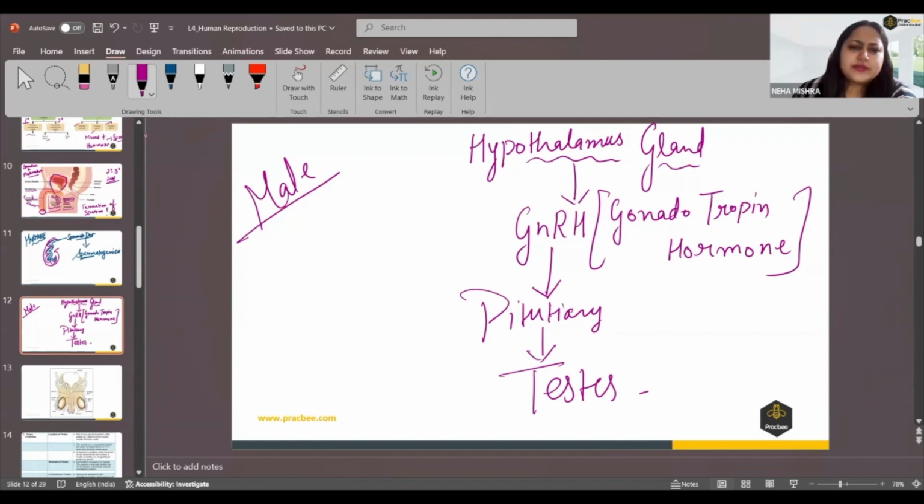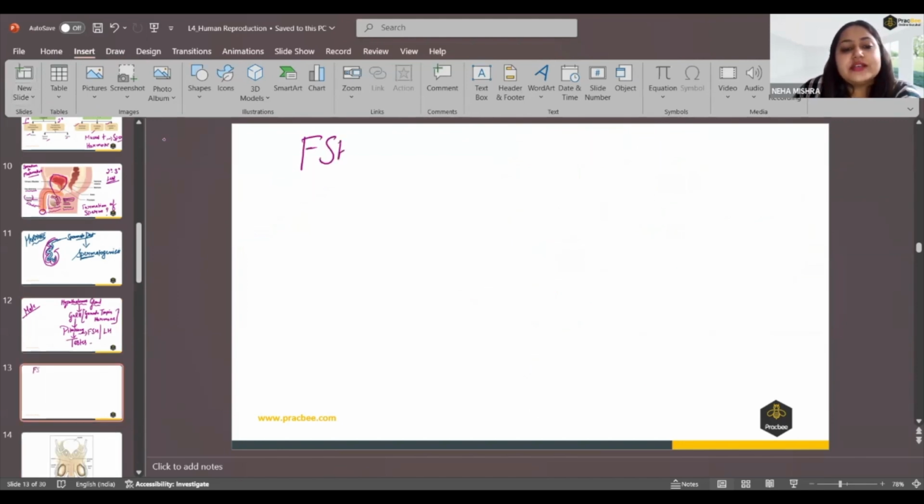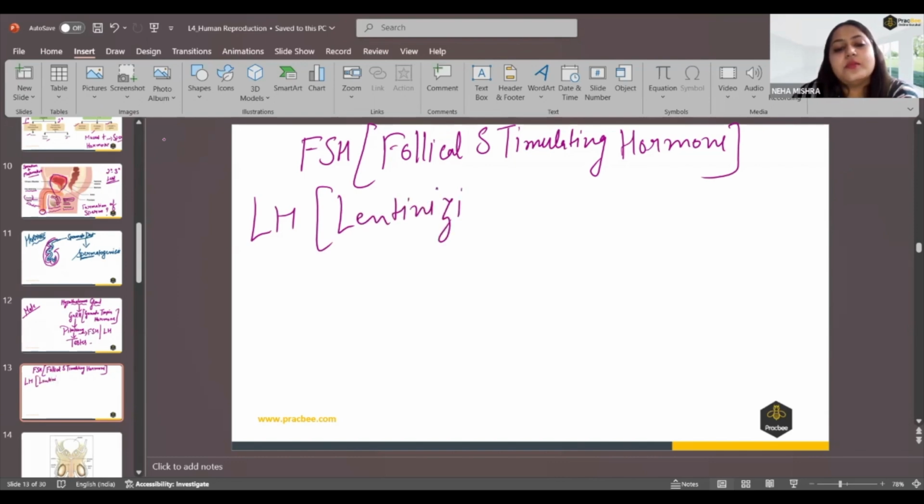Now how will this gland stimulate the testes? It will release two types of hormone. We call them FSH and LH. Now we'll learn about them also. What is FSH and what is LH? Basically, FSH is follicle stimulating hormone and LH is luteinizing hormone.